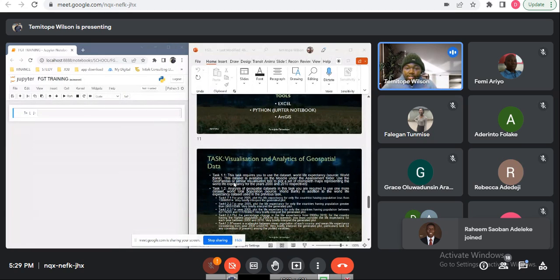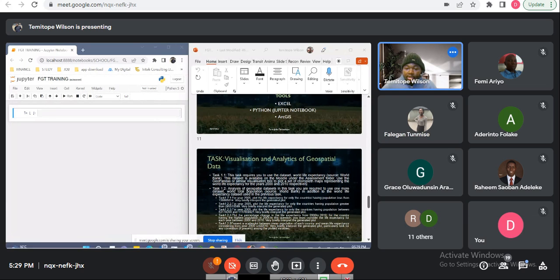It says use GeoPandas or similar visualization tools to plot a set of choropleth maps representing the world life expectancy from the year 2000 to 2010 respectively. So I just go straight to that.